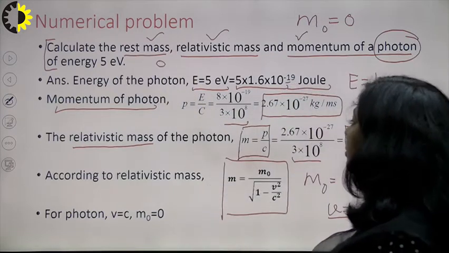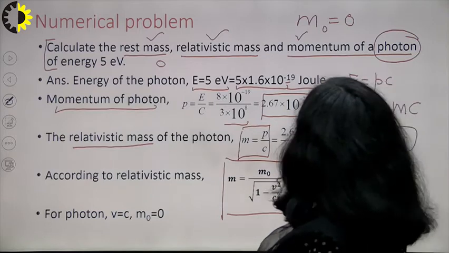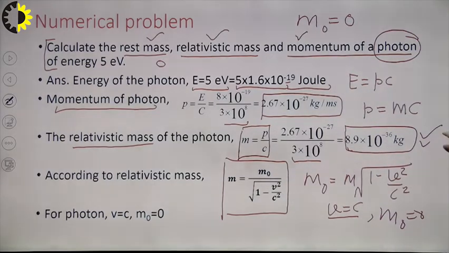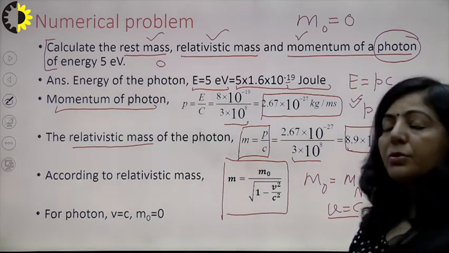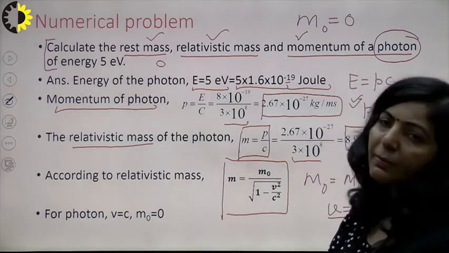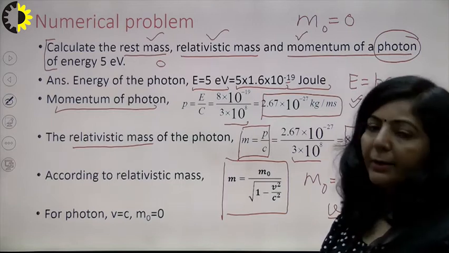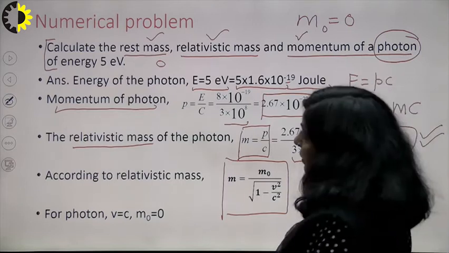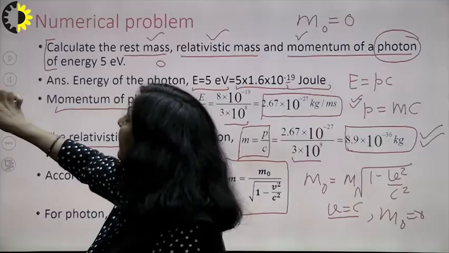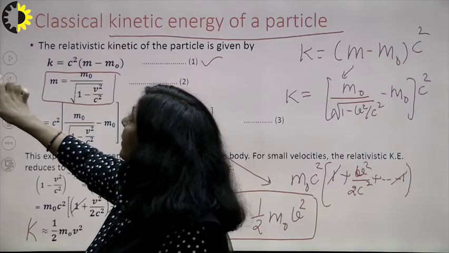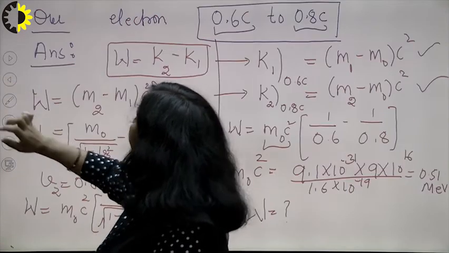Answer of the second question, that is your relativistic mass, you have calculated here. This is the relativistic mass. And momentum, you have calculated in this step, right? So you can solve these numericals based upon the concept of massless particles. So this was the last topic associated with relativistic mechanics here. I am going to solve one more numerical here.